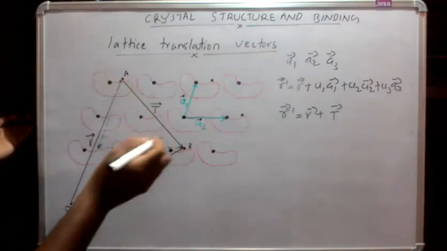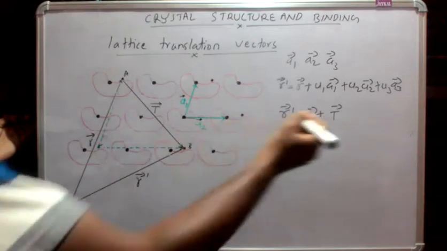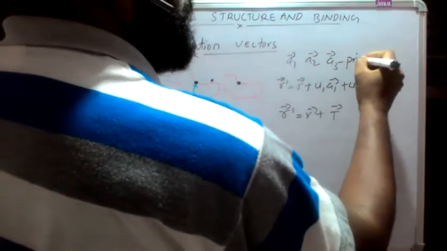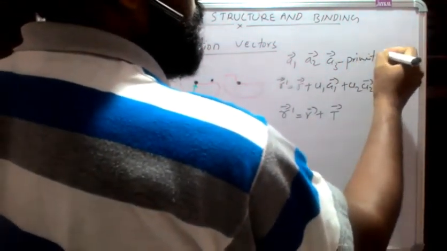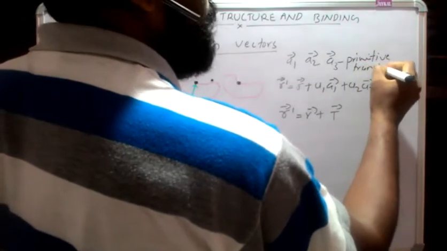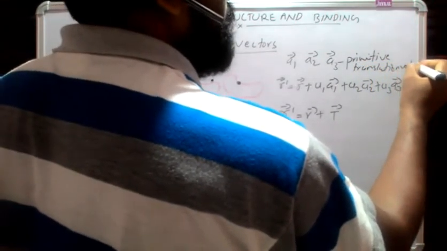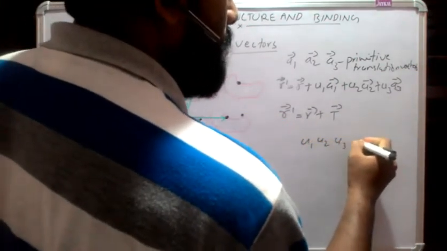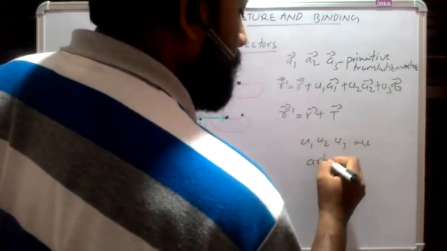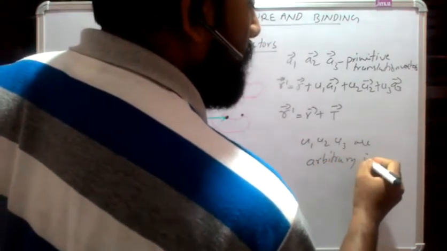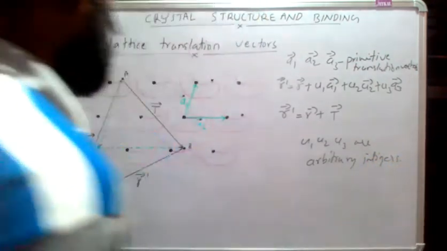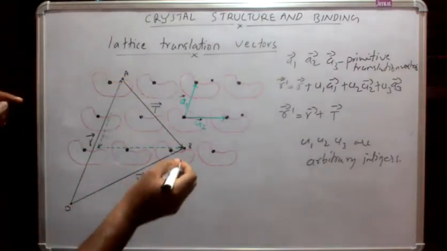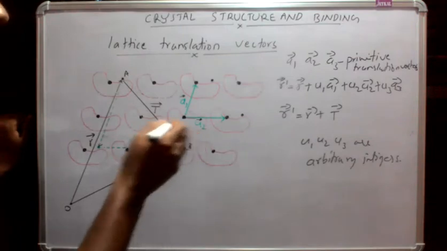We can connect these two points having similar surroundings with a translation vector T. These fundamental translation vectors are known as primitive translation vectors, and u1, u2 and u3 are arbitrary integers. By using this translation vector, we can connect two points in the crystal having similar surroundings.